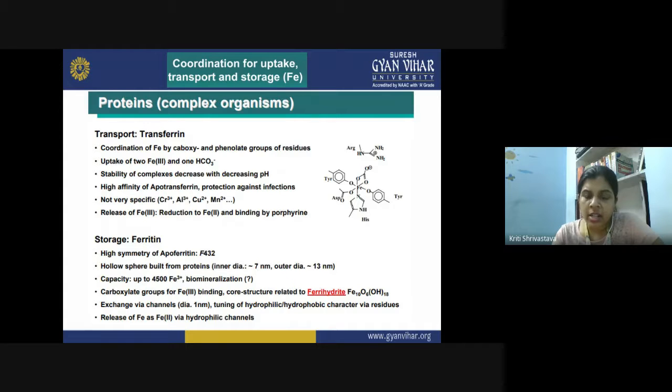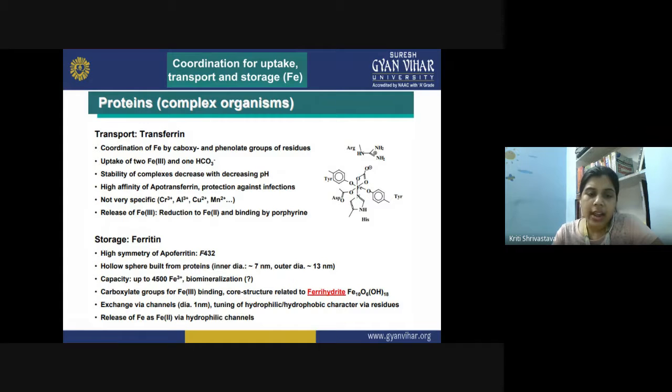So here reduction of iron(III) to iron(II) takes place, and that is how they are released from the binding by porphyrin. So in this manner, the transferrins are involved in the uptake and transport of the iron species. Then for the storage purpose, we have ferritin. All the iron remains stored in the ferritin, and when it is required, it is released from there.